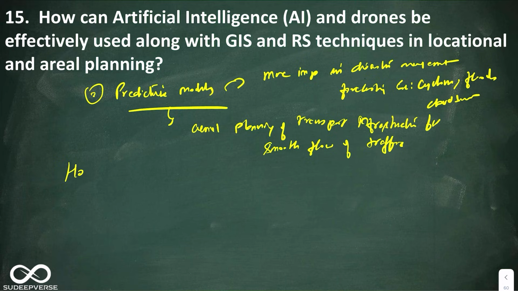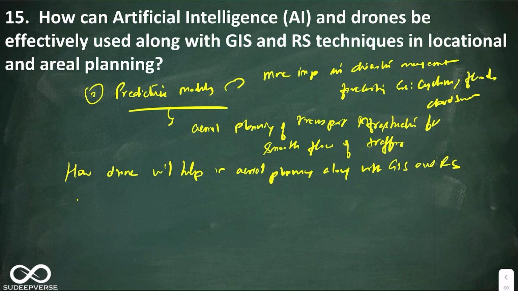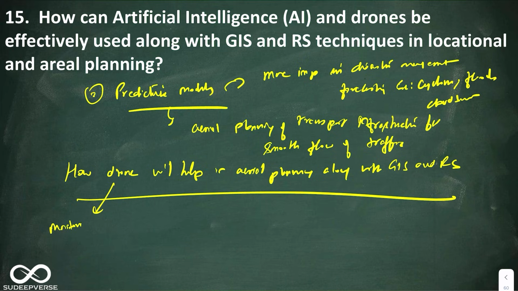How drones will help in aerial planning along with GIS and RS. Here again 2 keywords. Drones are always used in monitoring and accessibility. Okay, so use those two keywords and write. That is what I keep telling you. This is the play of keywords. If you know the keywords, you can put that keywords in the context of the question that is asked. Now look at this. First, I'll tell accessibility.